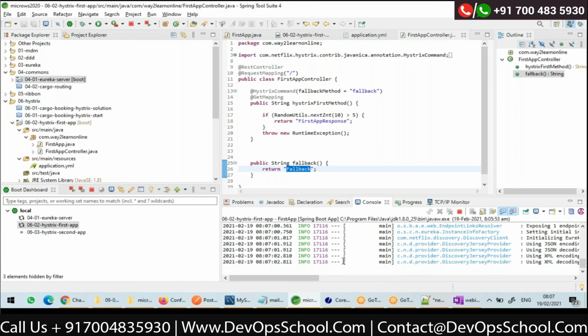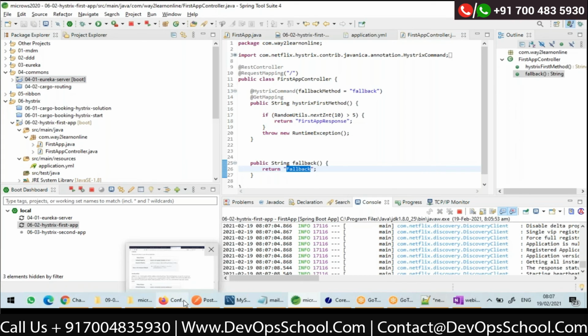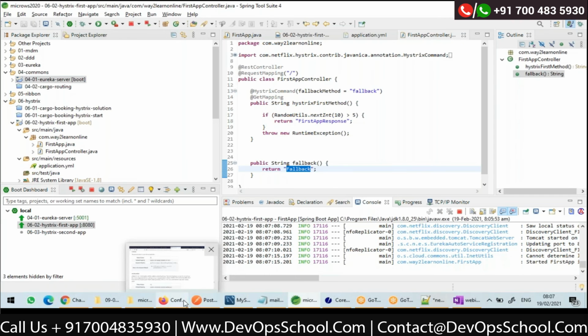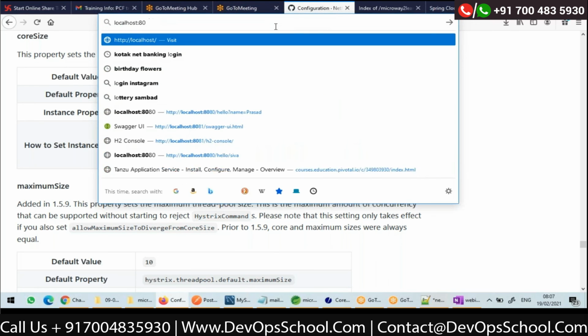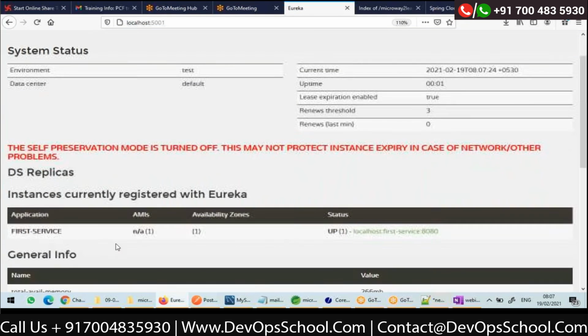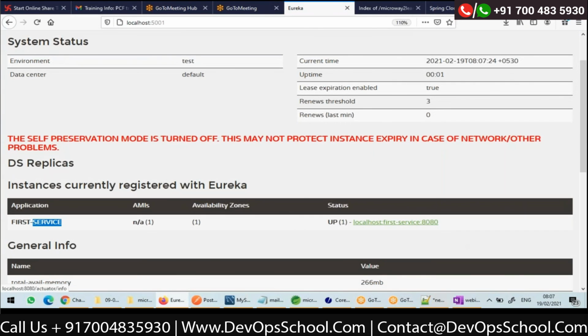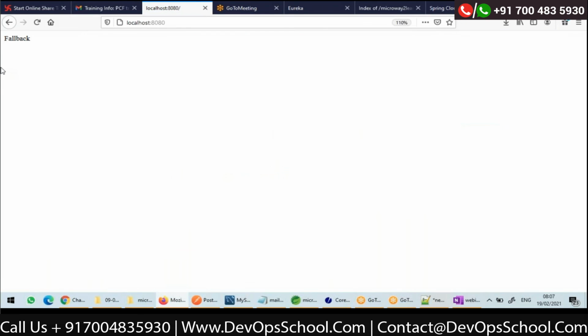Okay, I think both of them are starting. Let me just check Eureka. I'll go to localhost 5001. This is Eureka and the first service is registered, and the port number is 8080. So I'll give a request to localhost 8080/. See, I got the return value as fallback.